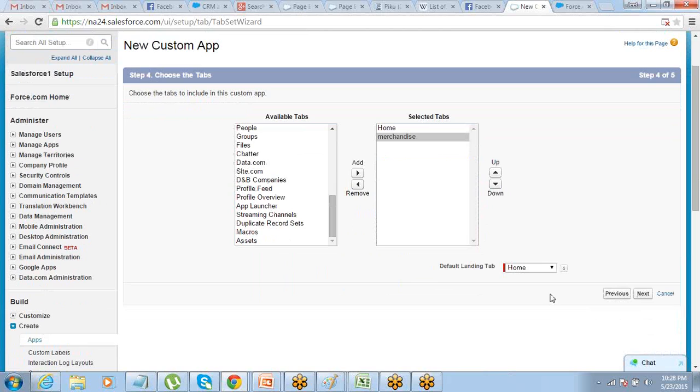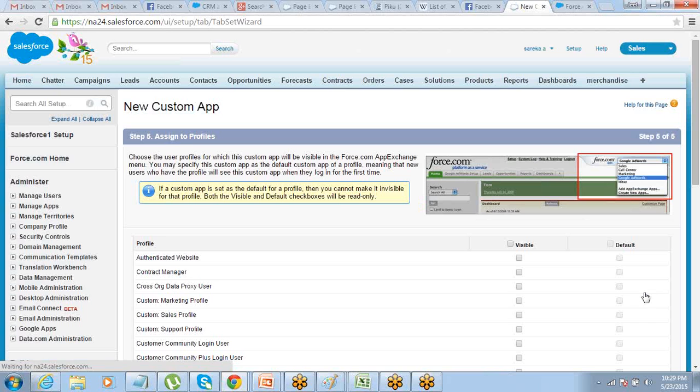Okay, and pick the default landing tab. Default landing tab means when someone enters that app, which tab he lands onto by default. By default it is home. If you want, you can make it merchandise also, so anyone who comes into that particular app lands on the merchandise tab by default. And after that, next and save. That's it.